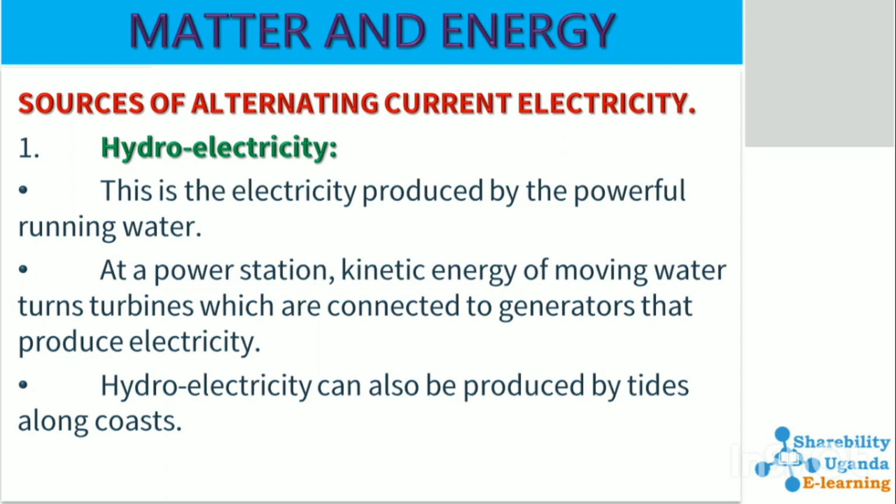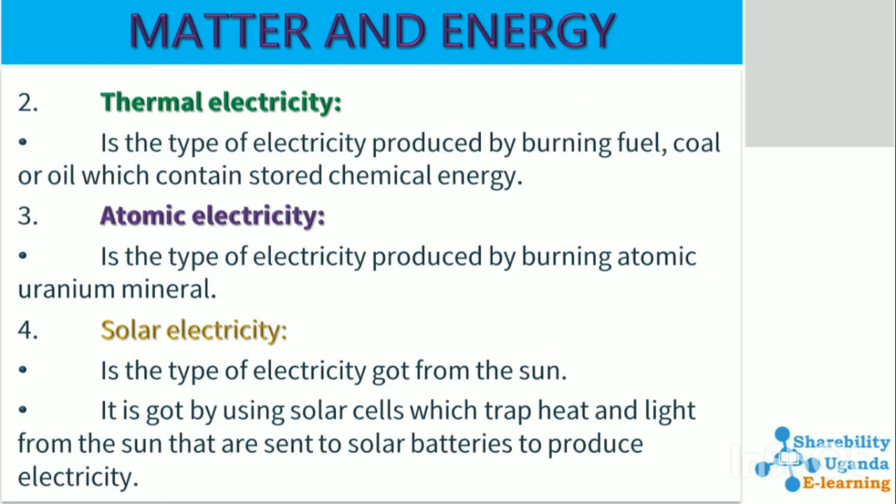Sources of alternating current electricity include hydroelectricity, which is the type of electricity produced by the powerful running water. At a power station, kinetic energy of moving water turns turbines, which are connected to generators that produce electricity. And hydroelectricity can also be produced by tides along the coasts of the seas.